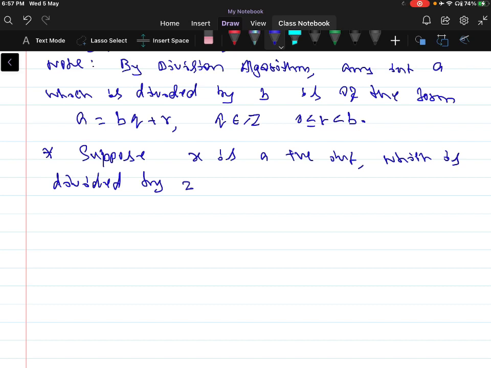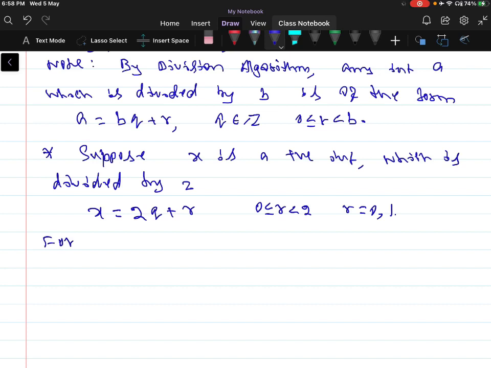By using the division algorithm, we can write x is equal to b into 2q plus r, where b is equal to 2 here, and r is between 0 less than or equal to r less than b, where b is equal to 2 here. So r I can take 0 and 1.